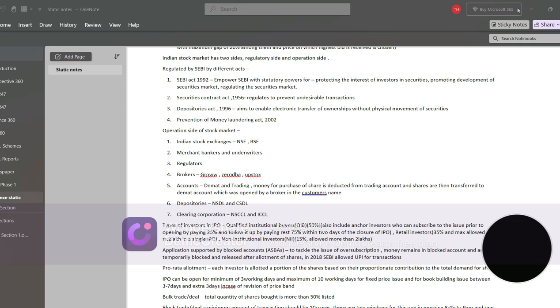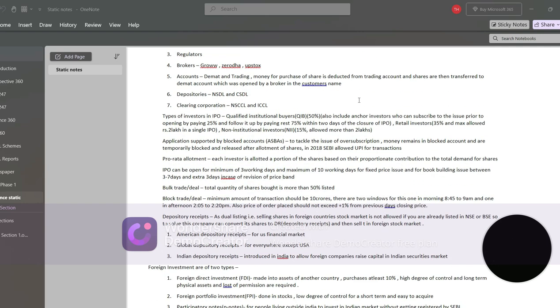Sixth will be the function of depositories, NSDL and CDSL, and seventh will be the function of clearing corporations, NSCCL and ICCL. We will be learning about all this in a more detailed manner in the coming chapters. So I am not touching on these right now. Next is